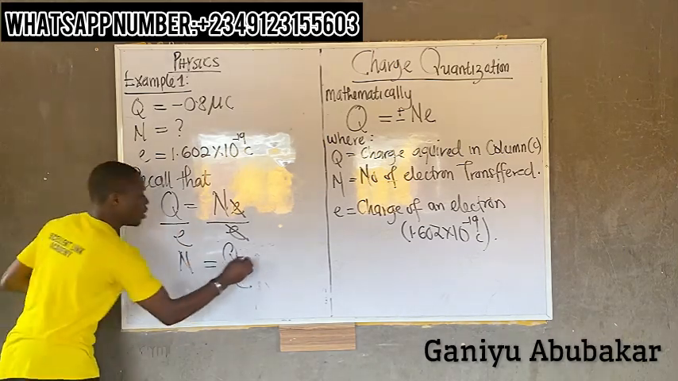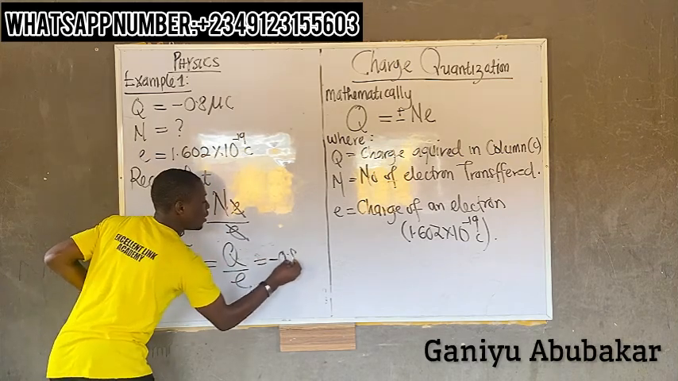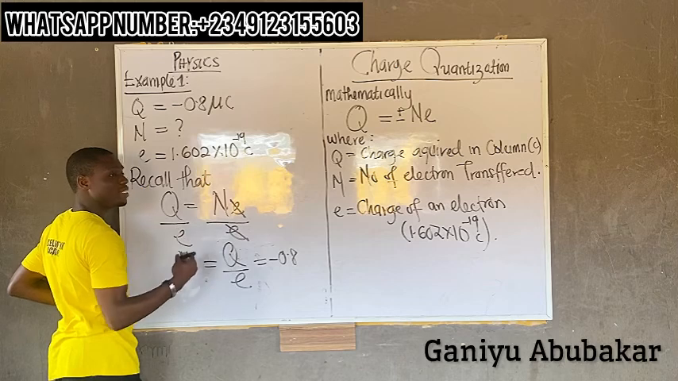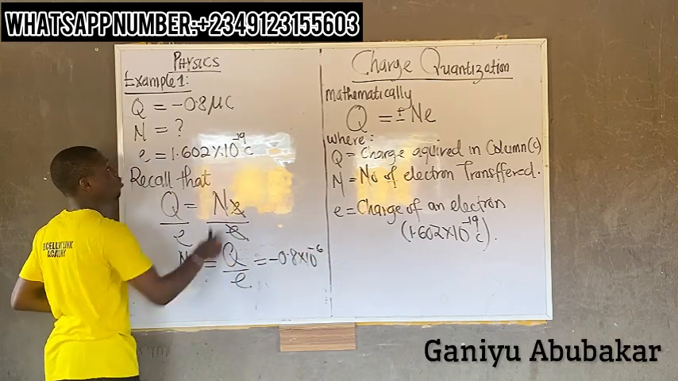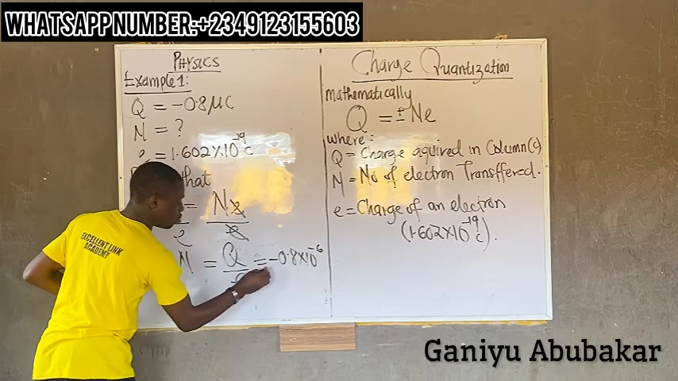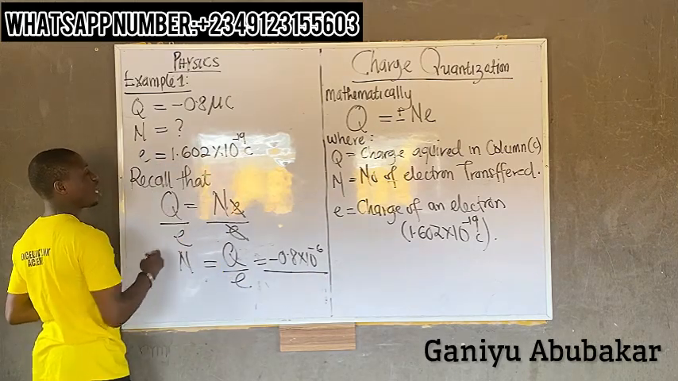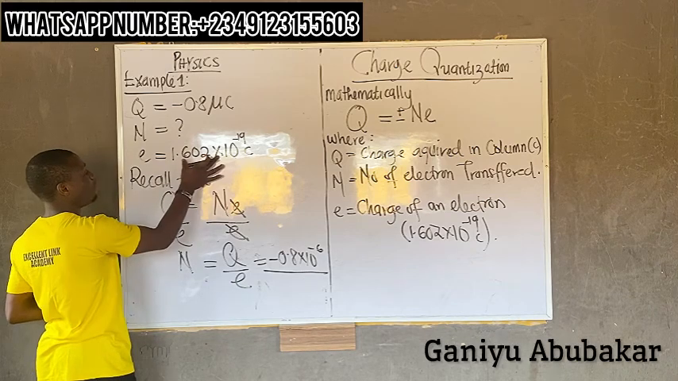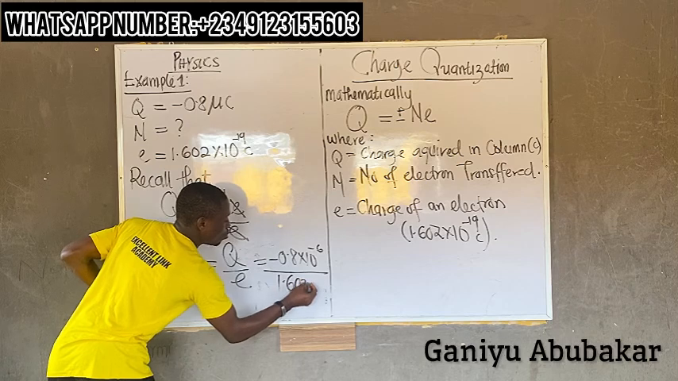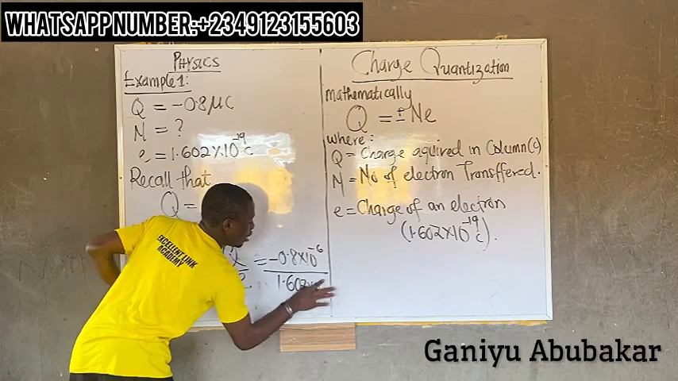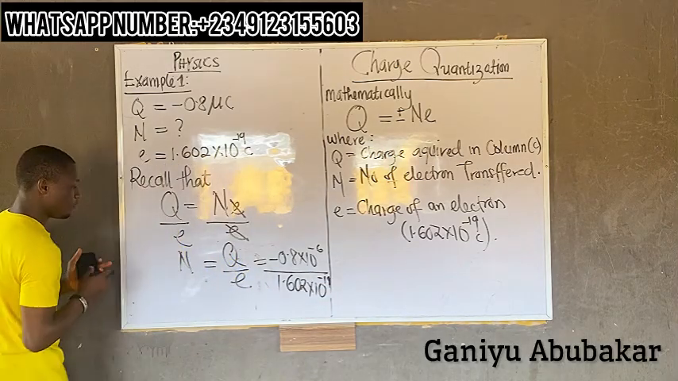Put in your values. Capital Q is of course a negative 0.8. Micro is a constant value, that's 10 to the power minus 6. That's micro. Then I have the coulombs. So all over E. What's E? E is called the charge of an electron. The constant value, that's 1.602 times 10 to the power minus 19.